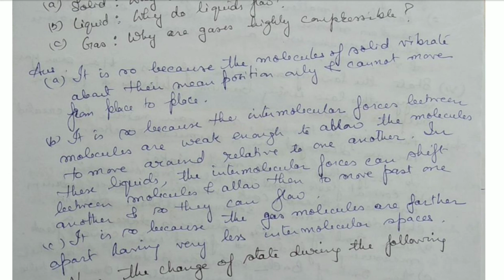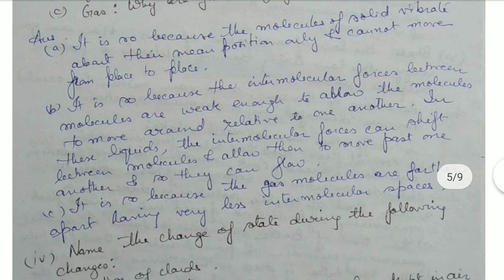Okay, so what happens? The molecules of the liquid move around relative to one another, and the intermolecular forces can shift from one molecule to the other. The molecules move past one another, so they can flow.